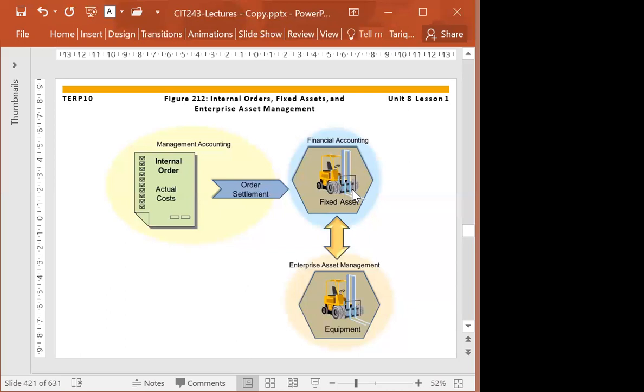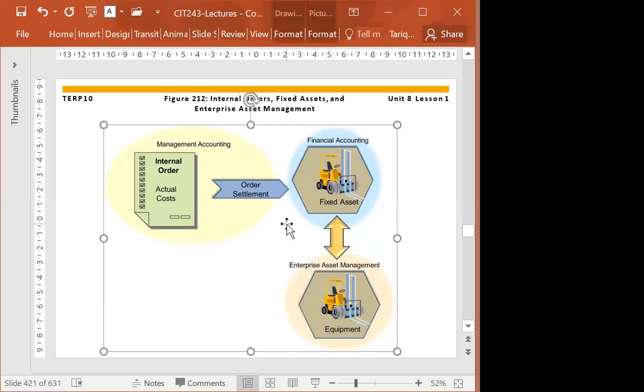So for example, we are constructing a building that is a fixed asset, and all the cost that is happening I'm collecting on the internal order. At the end of the day, when the project is closed, I will transfer all my internal order cost to that fixed asset. That is the building. So in this way, when we look at the accounting, we'll see, okay, this building has all these transactions, and these transactions construct the cost. So that is the task of the internal order.